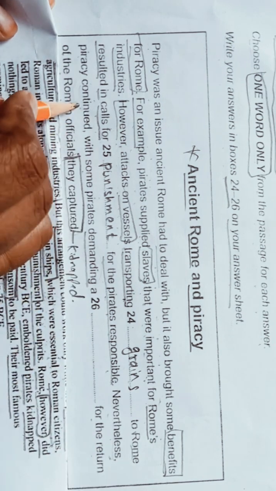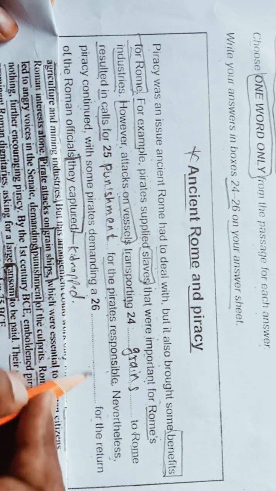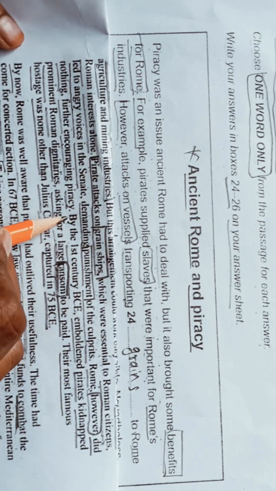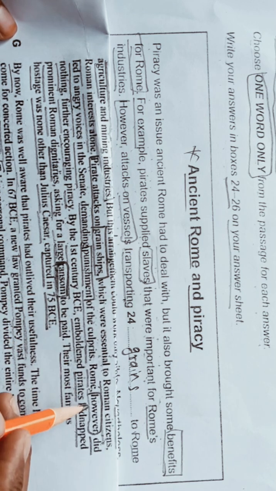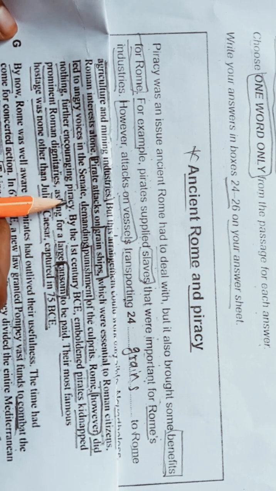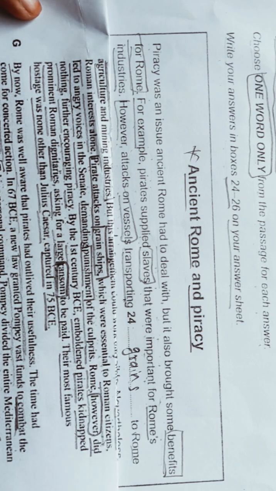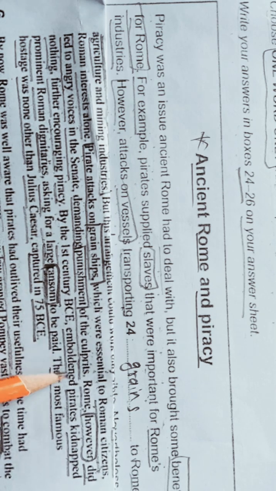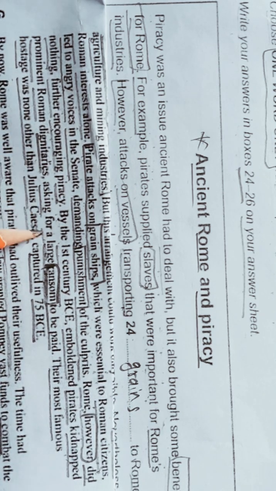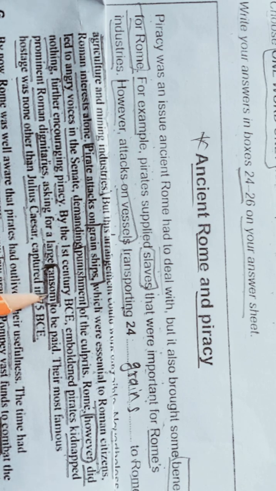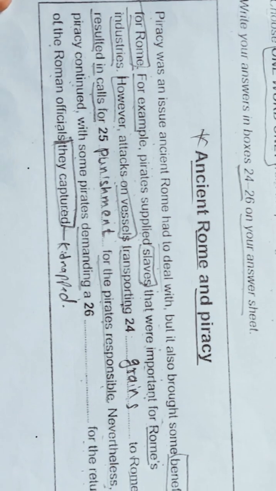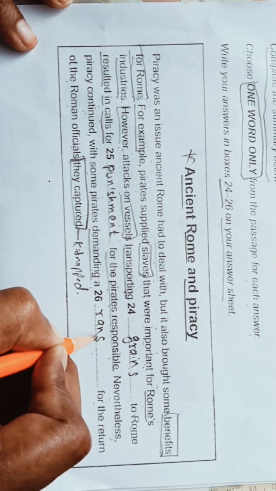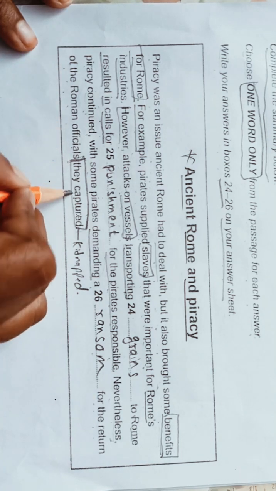Nevertheless, piracy continued, with some pirates demanding a ransom for the return of the Roman officials they captured. Punishment of the culprits. Rome, however, did nothing further, encouraging piracy. By the 1st century BCE, emboldened pirates kidnapped prominent Roman dignitaries, asking for a large ransom to be paid. So yes, we are getting our answer: demanding a ransom for the return of the Roman officials they captured.